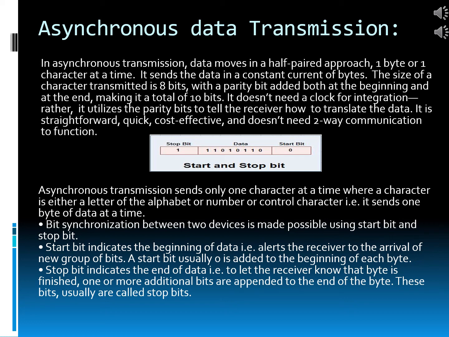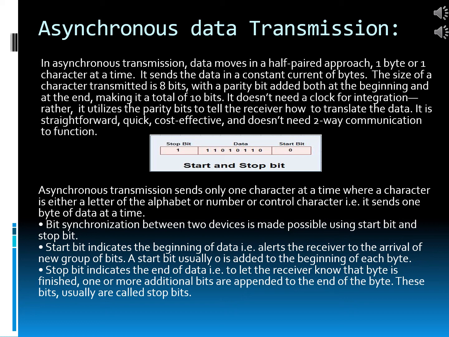A start bit, usually 0, is added to the beginning of each byte, and the stop bit indicates the end of data, that is to let the receiver know that byte is finished. One or more additional bits are appended to the end of the byte.